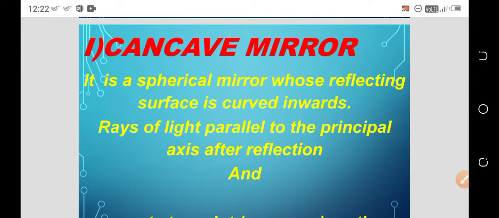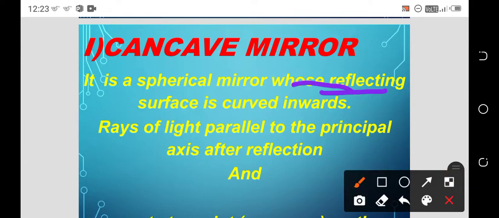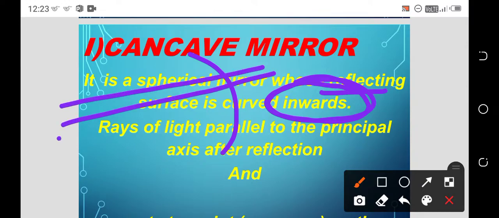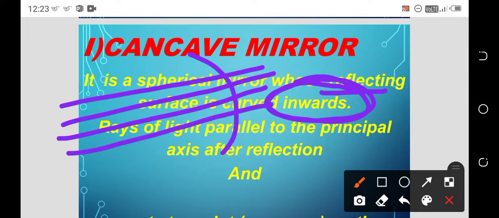Let's see what is meant by a concave mirror. It is a spherical mirror whose reflecting surface is curved inward. Rays of light parallel to the principal axis, after reflection from this concave mirror, will be converged at a particular point. This is about the principal axis.